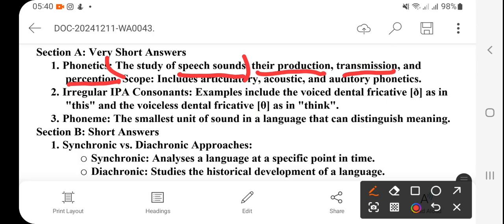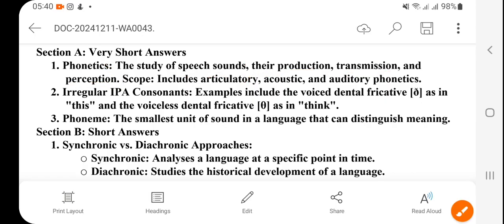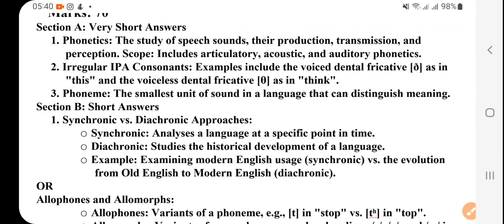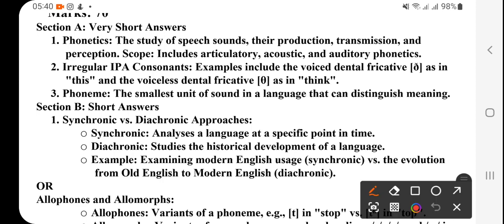And what's the scope? There are actually three parts. Phonetics is majorly divided into three parts: articulatory, acoustic, and auditory, right? Articulatory we had already discussed in the class. Articulatory means, again and again, I'm making this diagram.